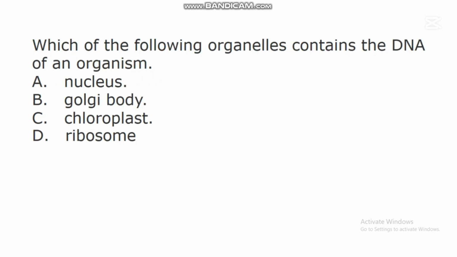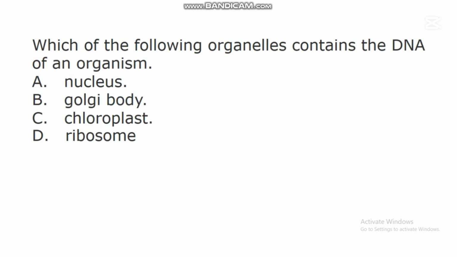The next question says, which of the following organelles contains the DNA of an organism? A. Nucleus. B. Golgi body. C. Chloroplast. D. Ribosome.